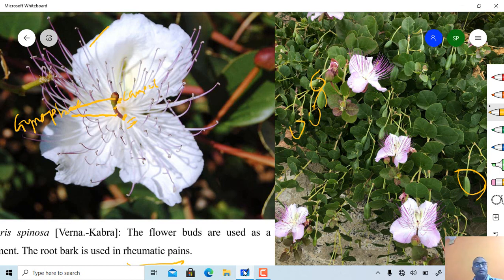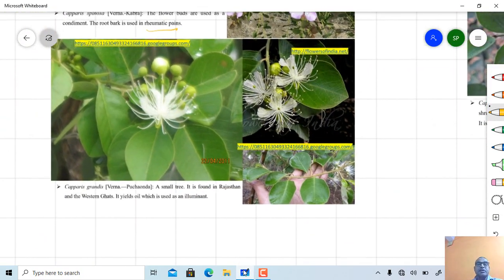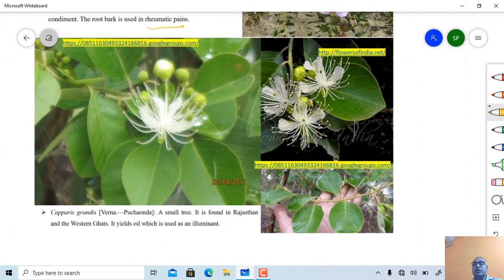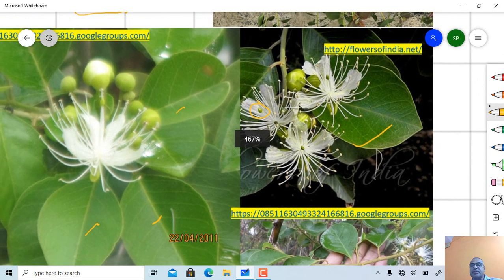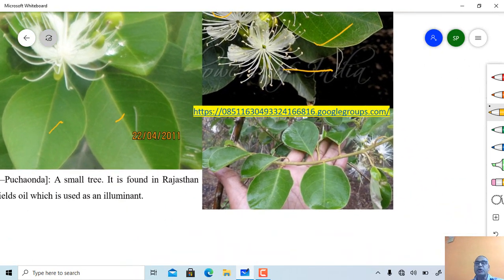Then next one is Capparis grandis. So the nature of the leaves, inflorescence, then this part is completely the carpel, with long filaments present in the stamens. This one is a branch or twig showing phyllotaxy.